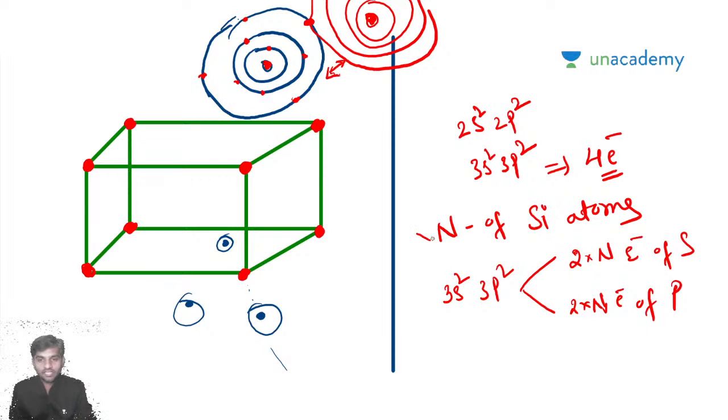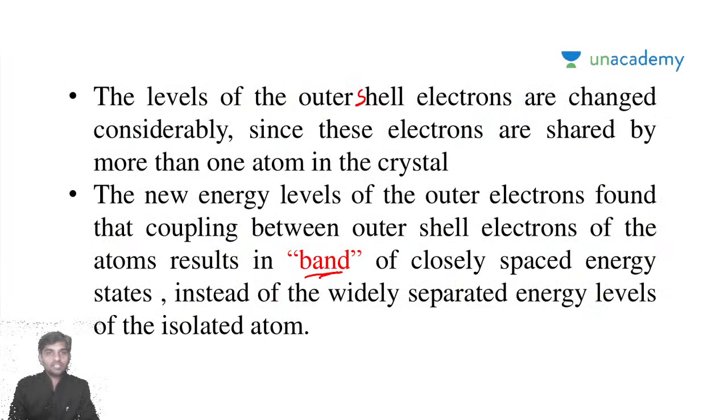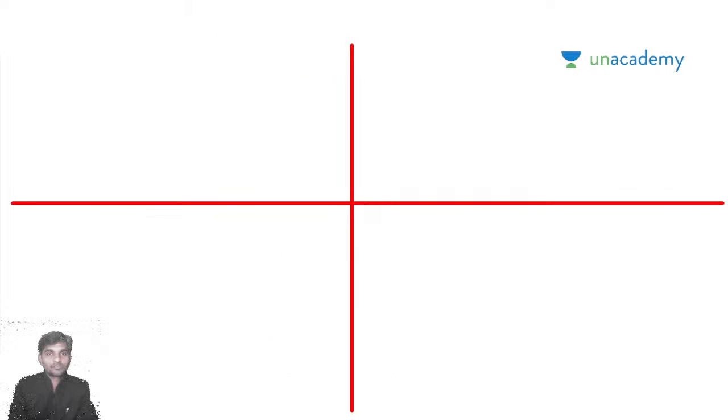If you consider n number of silicon atoms, each s orbital and p orbital will have their own energy levels. So if you consider that, now on the x-axis you consider